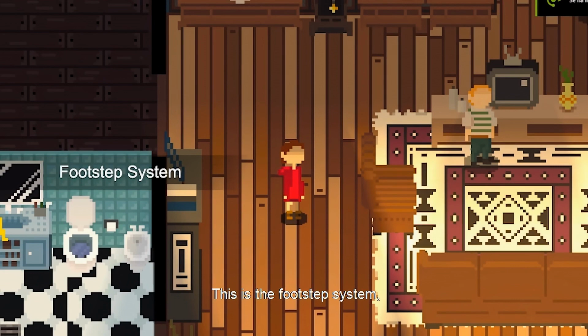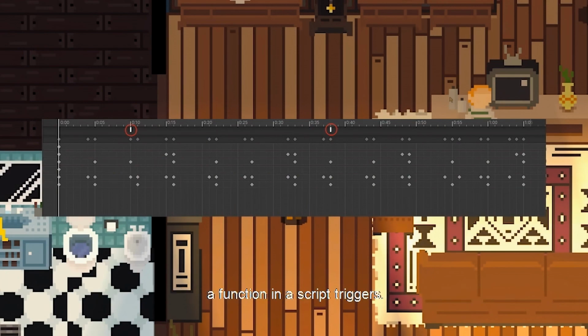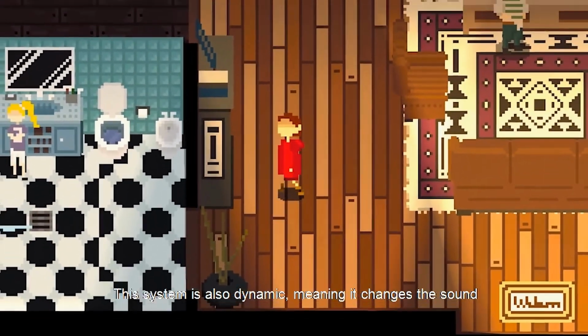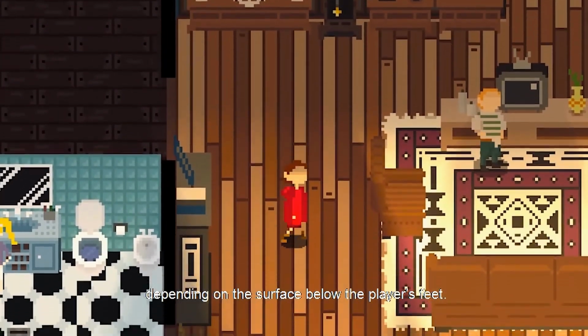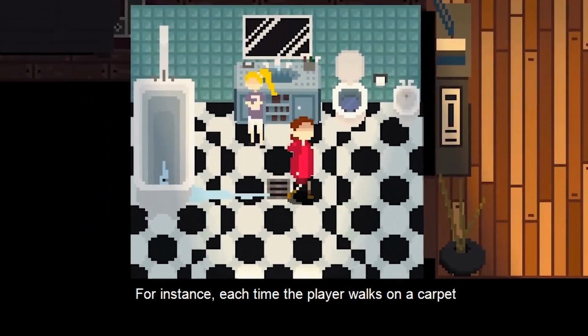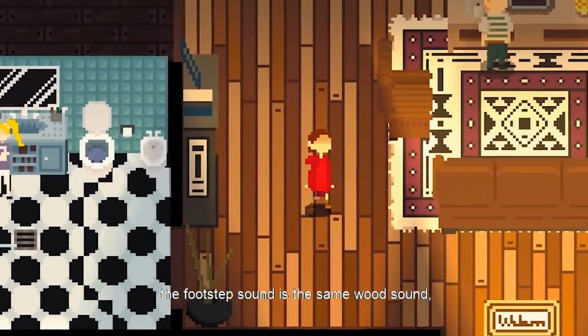This is the Footstep System. Each time a specific keyframe in the player walking animation is passed, a function in the script triggers. The system is also dynamic, meaning it changes the sound depending on the surface below the player's feet. For instance, each time the player walks on a carpet, the footstep sound is the same wood sound, but each